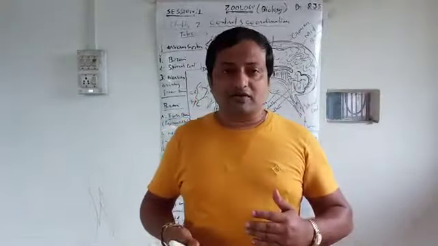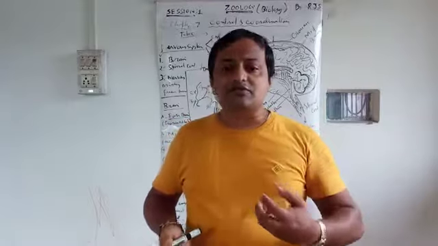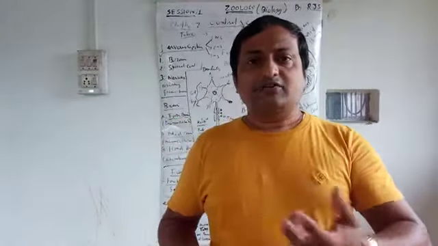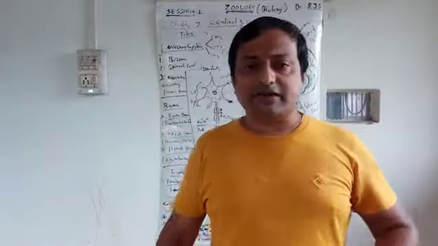Suppose growth hormone. Suppose you eat heavy food, how does digestion happen? Because gastric hormone is secreted by the gastric gland.